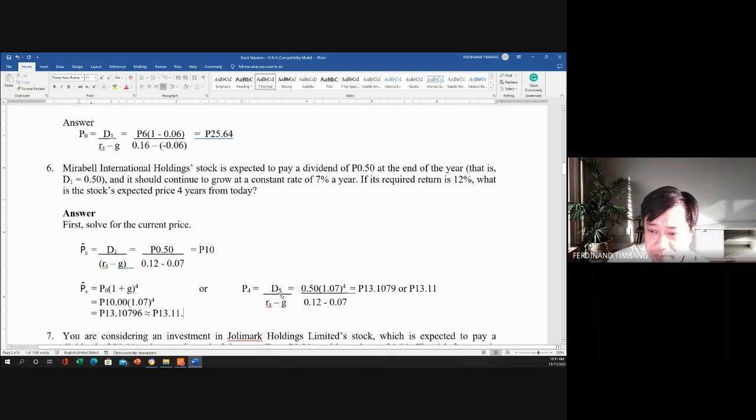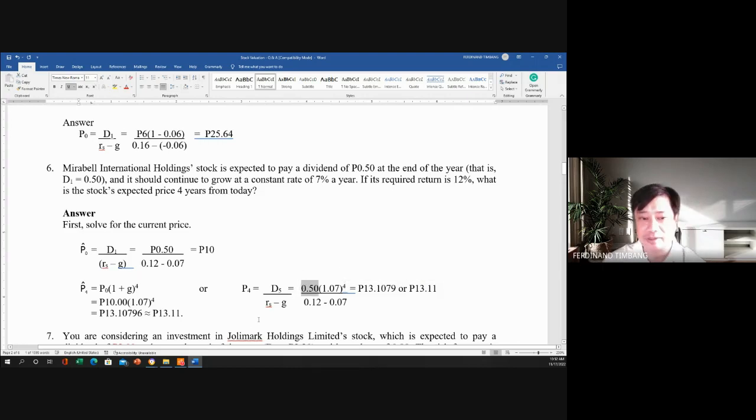Excuse me, but this one is D5. Kasi P4 ito, kaya dapat ito ay D5. So D5 all over RS minus G. We have the 0.50 times 1.07 raised to the power 4. So bakit 4 lang ito? Kasi itong 0.5 ay D1.